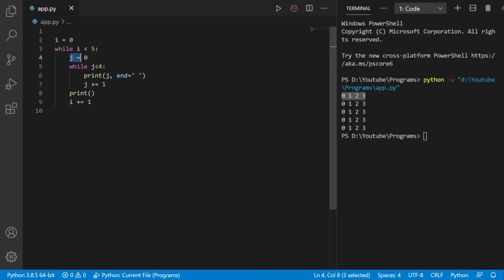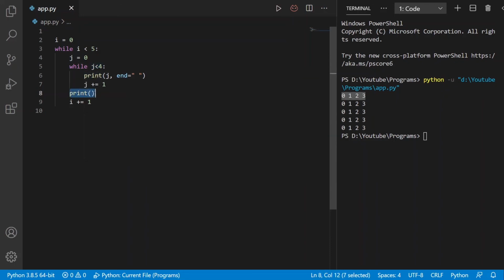Here we are again initializing a counter, that is j = 0. Here it will check the condition. This condition evaluates to true. Inside this while loop, we are printing the value of j. In this case, the value of j is 0. After this, we are incrementing the value of j by 1. Now the value of j becomes 1. Again, we will check the inner condition, that is, j is less than 4 or not. So 1 is less than 4, the condition evaluates to true. Then we are executing the statement, then we are again incrementing it and so on. When this condition evaluates to false, it will come out of the loop.